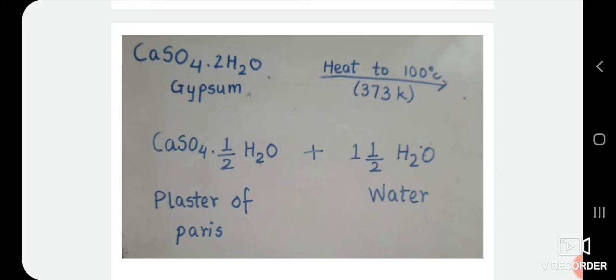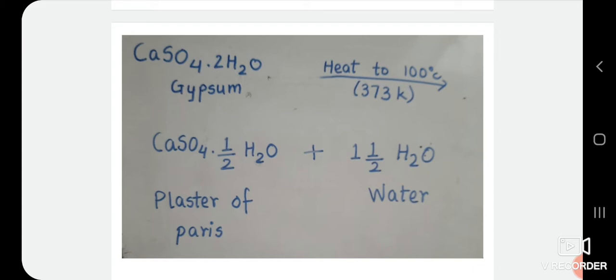Plaster of Paris is prepared from gypsum. Gypsum is calcium sulfate dihydrate, CaSO4.2H2O. That is, gypsum is calcium sulfate containing two molecules of water of crystallization. Plaster of Paris is prepared by heating gypsum, that is calcium sulfate dihydrate, to a temperature of 100 degrees Celsius in a kiln.